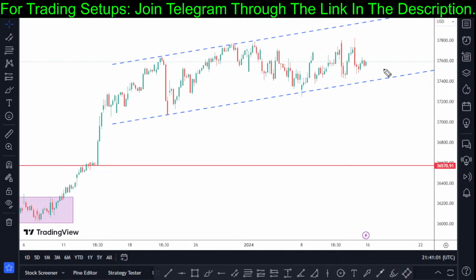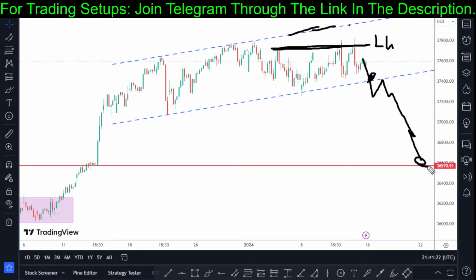So if you want to be looking out for a long entry right here, you have to be very careful, because the signal we got right here is a signal that there is a weakness in bullish momentum. We are unable to test the upper part of this rising channel. So this is a low high swing. If you are trying to long right here, be very careful. There is a tendency for price to break to the downside of this channel, to test the previous broken resistance structure of 36,570.